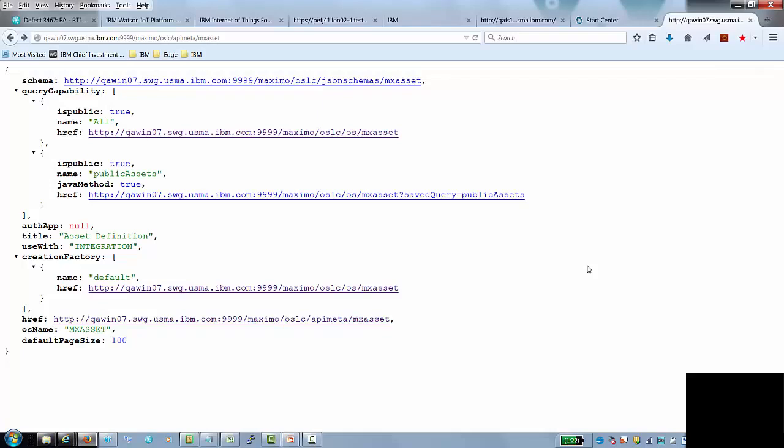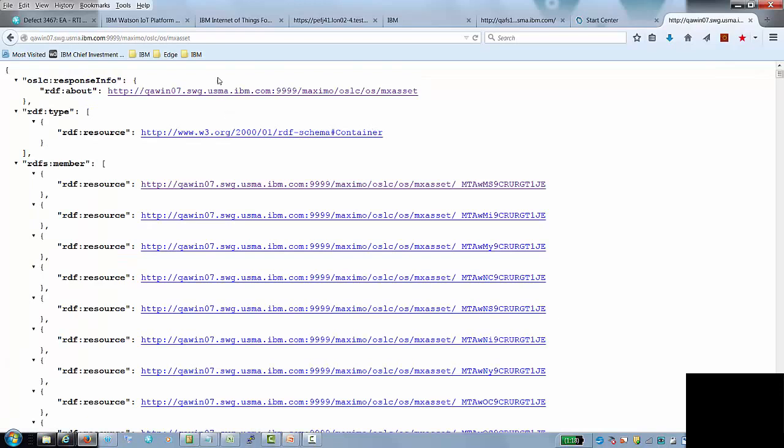If you remember, when you look at the API meta for an object structure, the key things are two sections: the query capability and the creation factory. Today we're talking about query capability, and we're focused mainly on that primary query URL named all, which is the one that will retrieve all assets. Keep in mind there are capabilities to support saved queries. You can see one here called public assets, but we'll cover that at a different point. So let's just start with this URL here.